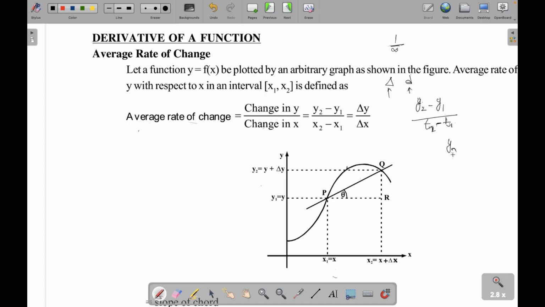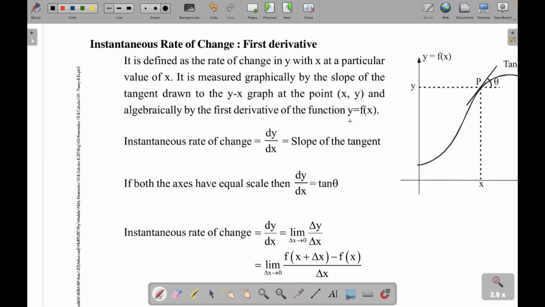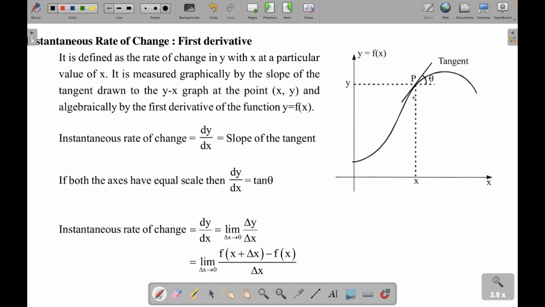So this becomes y2 upon t2. This y2 means the total distance traveled, and t2 means the total time taken. So this is just a simplification. Sometimes we may be starting at t equals 2. So this is a more generic case that covers everything. Okay. So this is equal to y2 minus y1 upon x2 minus x1. Here instantaneous means dy upon dx.